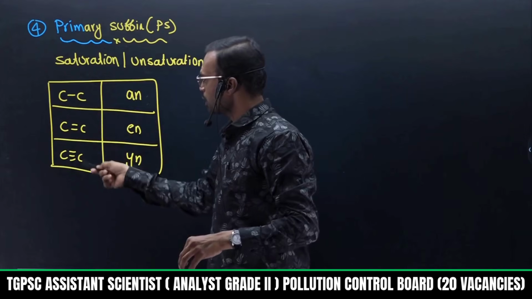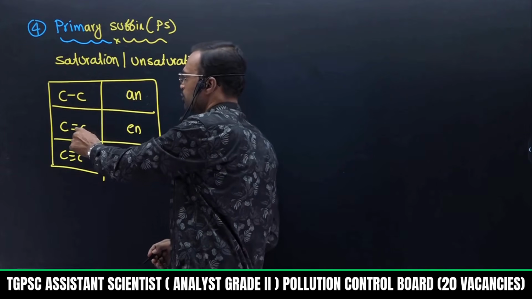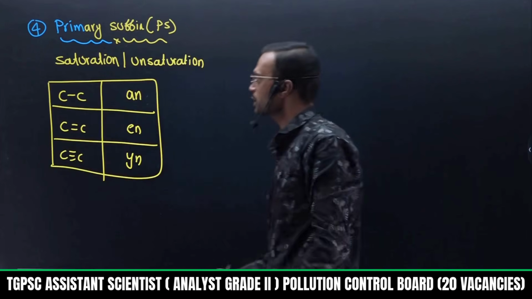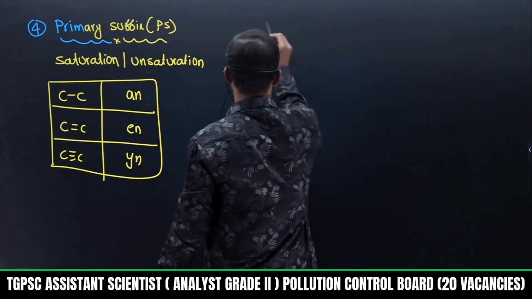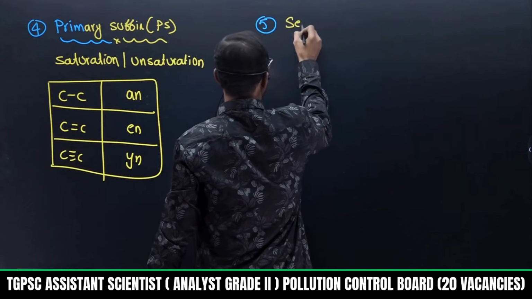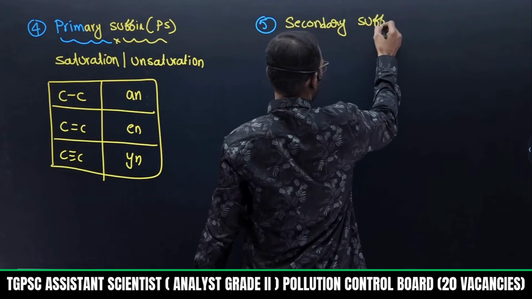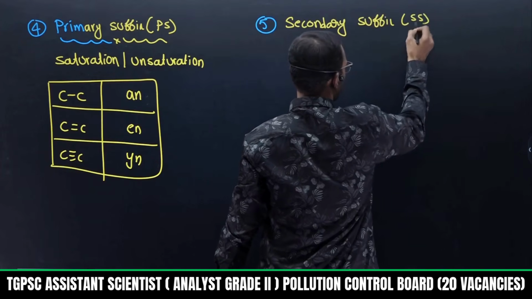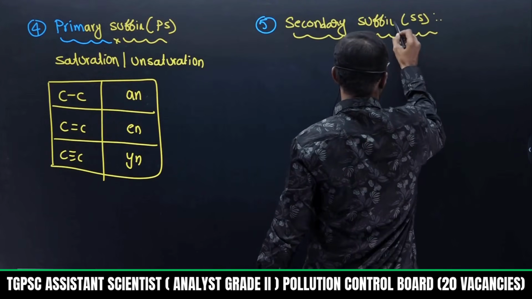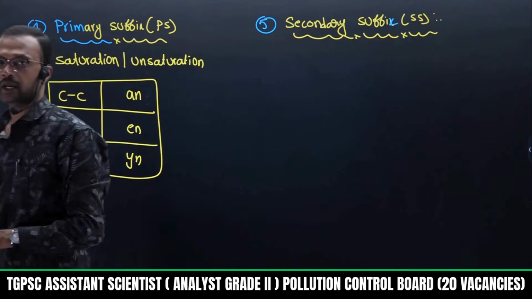If in a given hydrocarbon part, carbon-carbon carries single bond, end with An. If carbon-carbon carries double bond, end with En. If triple bond is present, end with In. Then the last one, a very important one, the secondary suffix, SS. Primary suffix is over. Next is secondary suffix.